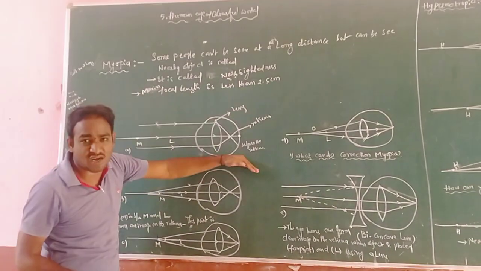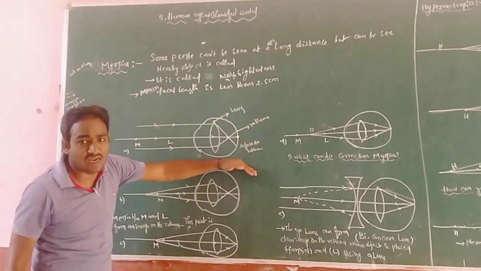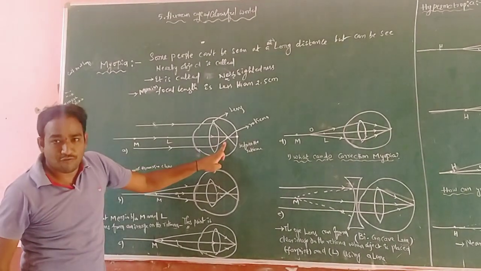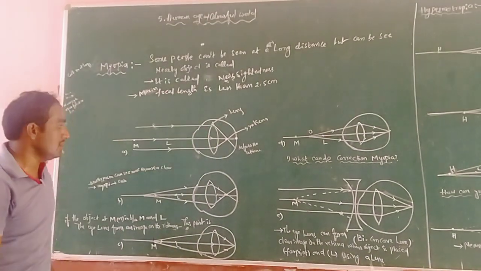So is there formation of the image on the retina? No, because it is formed before the retina.